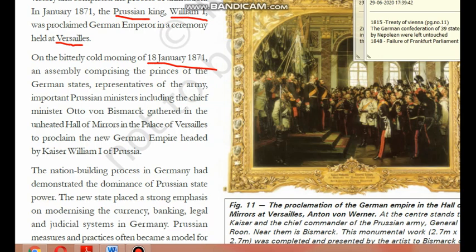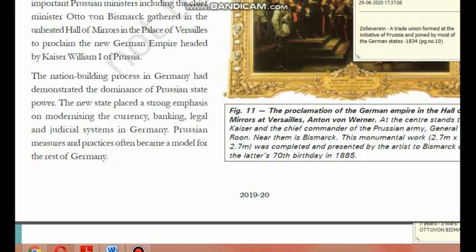Here you can see who all were present: army, Prussian ministers, Otto von Bismarck. All of them gathered in the Hall of Mirrors at Versailles, and Kaiser William I was proclaimed as the head of the German Confederation. Once Germany was formed, it clearly demonstrated the dominance of the Prussian state power.